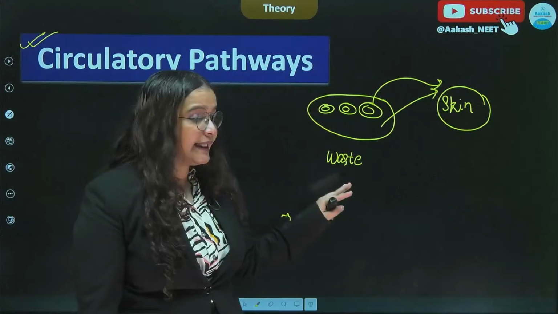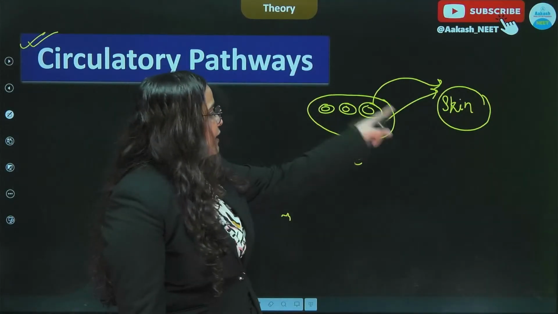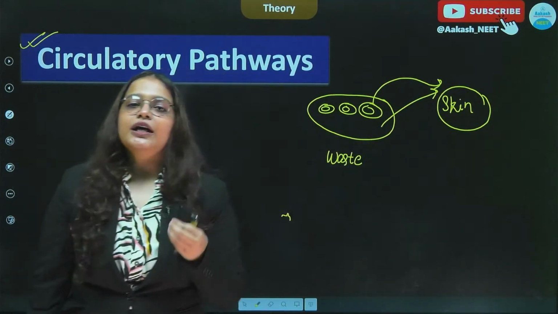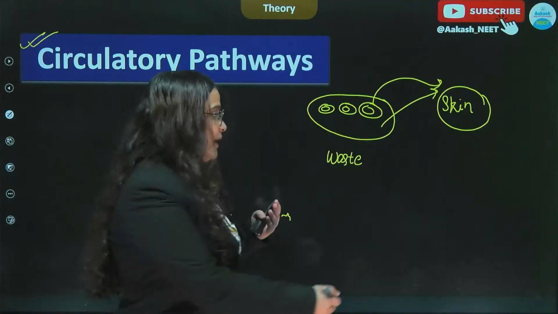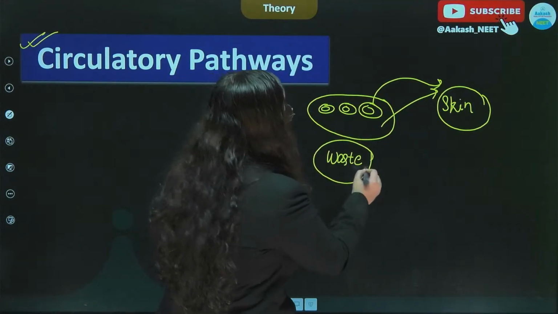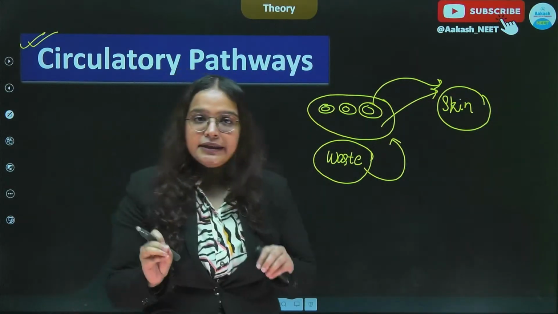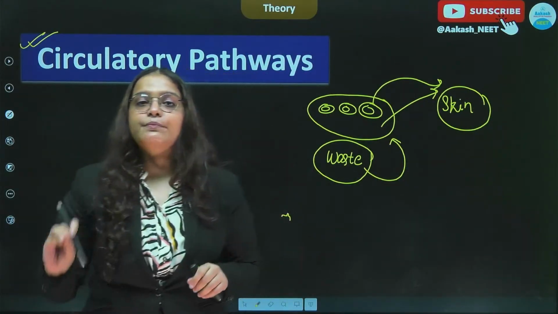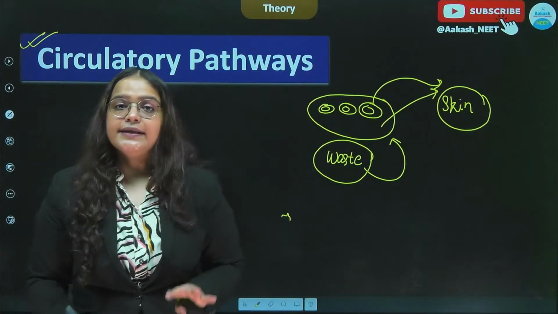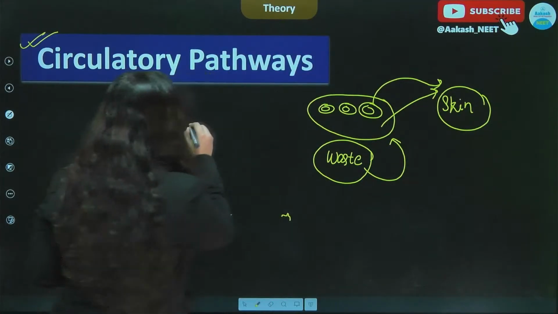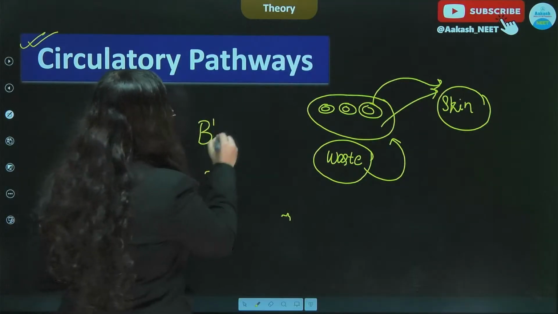Alright? So basically, the whole game of the circulatory pathway is just this: it has to carry things from one place to another. And in this, the fluid which is being circulated is blood in higher organisms like us.